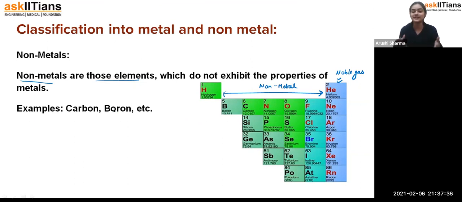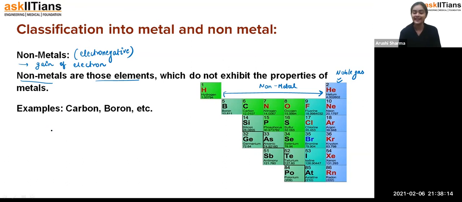If someone asks you what is a non-metal, you are going to say that it is something which does not exhibit the properties of metals. As we have seen, a metal is something which is electropositive in nature. Students, non-metals are something which are electronegative in nature. Fine. Now how are they electronegative? Because, students, as the metals are losing their outer electron, what do the non-metals do? They gain electrons. So in the non-metals, gain of electron is there.